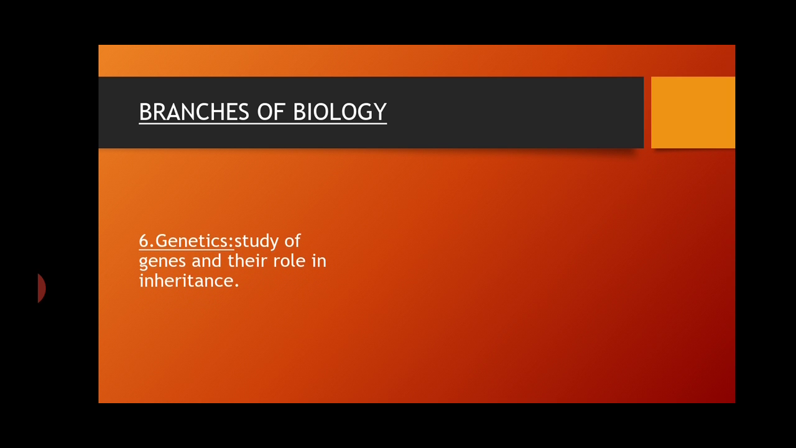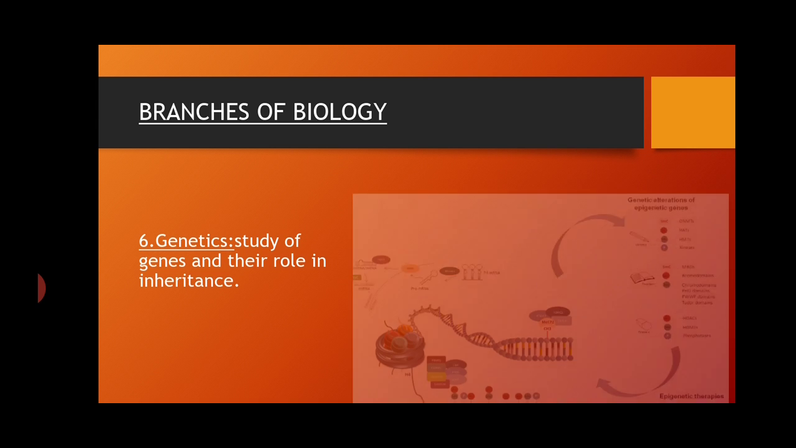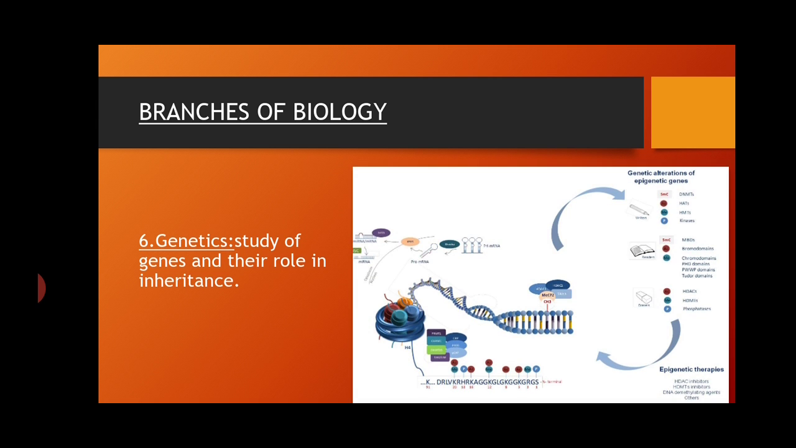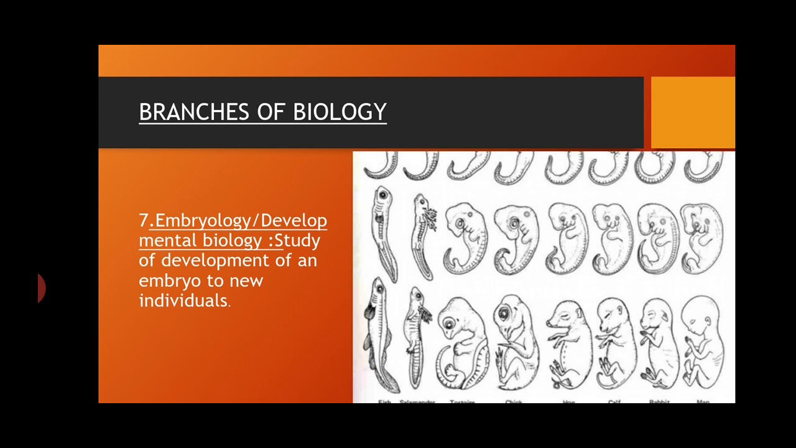The next one is genetics. It is the study of genes and their role in inheritance. Genes are located on the chromosome, and in this diagram we easily see how the genes are transmitted from one generation to another generation.